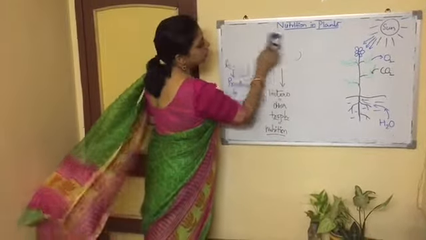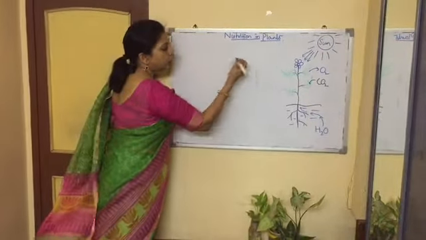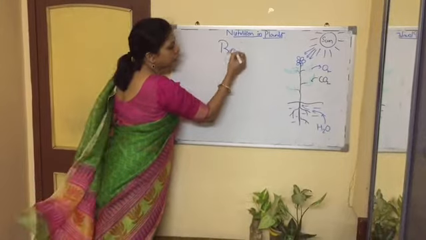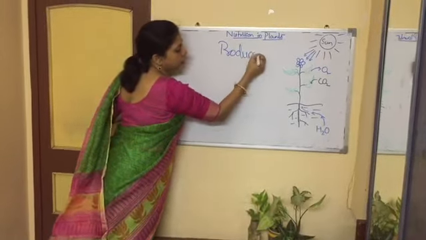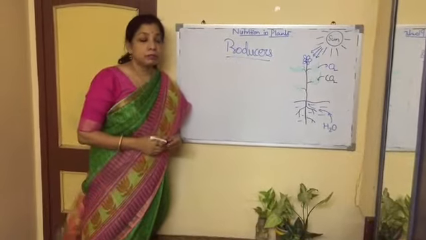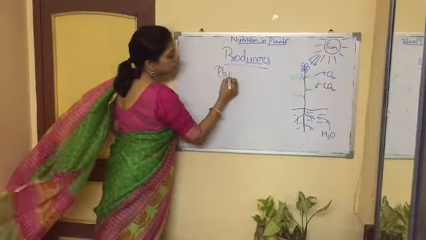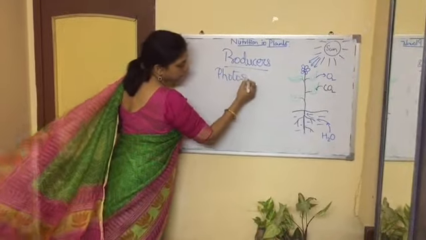So let us see how the nutrition takes place in the green plants. So green plants are the producers, and we are going to study how these producers prepare the food. You know, they prepare the food by a process known as photosynthesis.